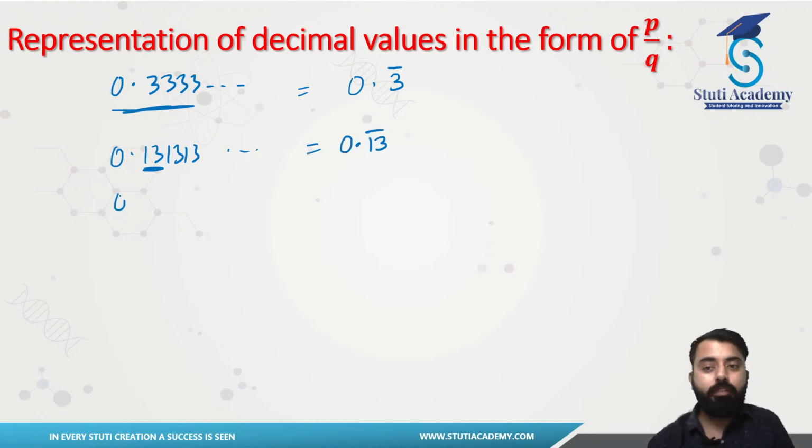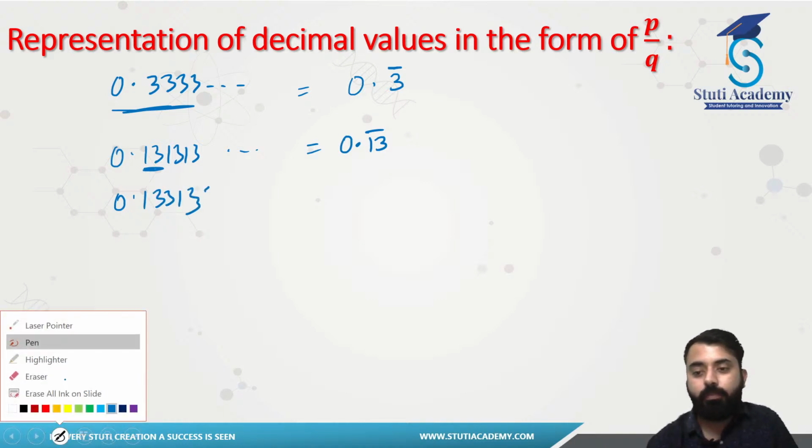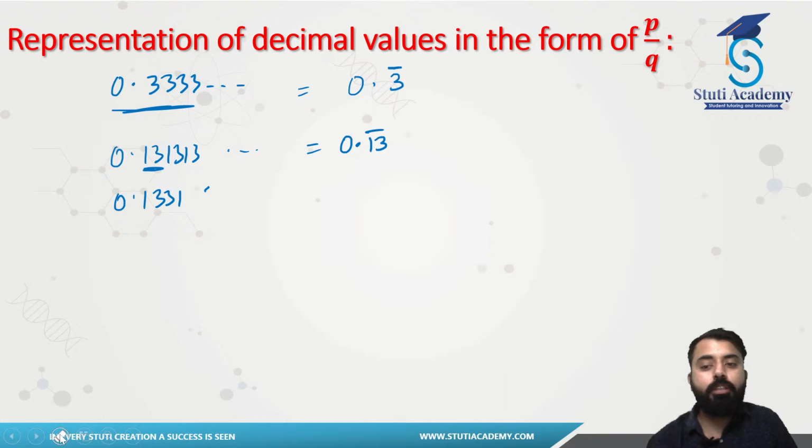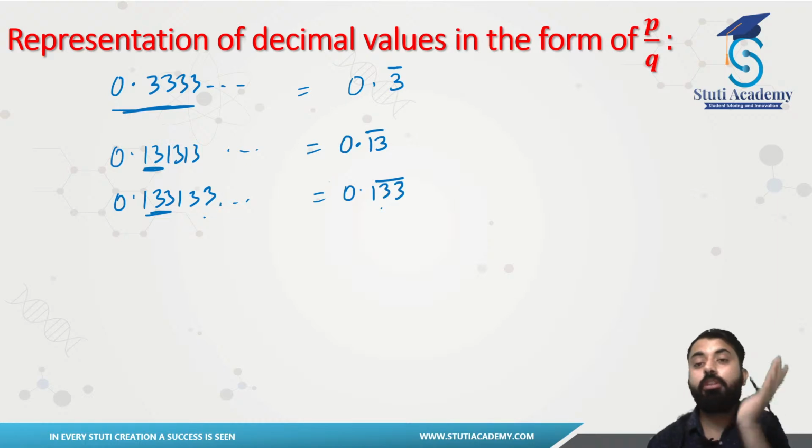And you can see if we have this, 0.133133, sorry, if we have something like this, 133, 133. Now you see in this case all 3 digits, 133, are repeating, so you will be writing it like this, 0.133 bar. That means this can be represented in this form, or in that form. So that is the representation of a non-terminating but repeating decimal expansion.